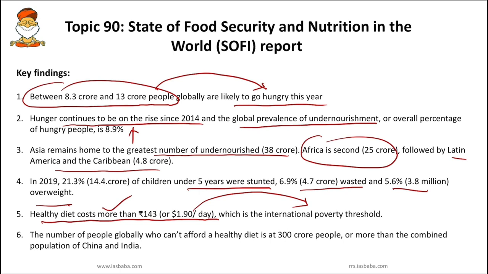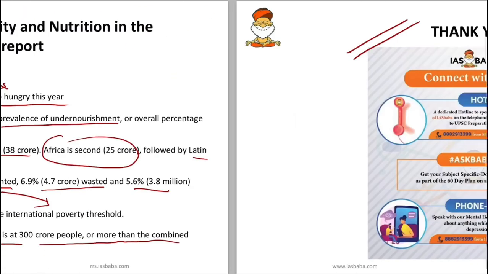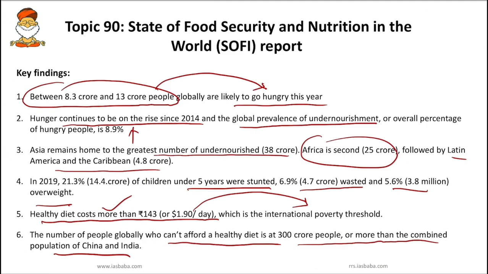So in order to have a good healthy diet, it will cost more than 1.90 per day. The SOFI report also highlights that the number of people globally who can't afford a healthy diet is more than 300 crore, or more than the combined population of China and India. So these are the important contents for today's topic. Do revise all these things. I know some of the topics had a lot of facts and findings to remember. So do revise. We will meet in the next session. Thank you.